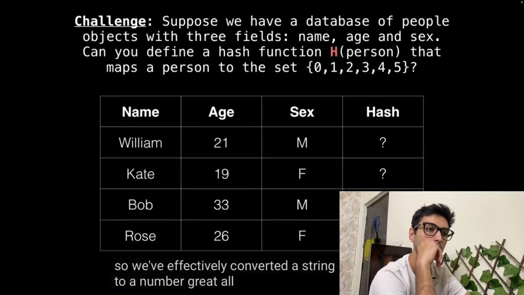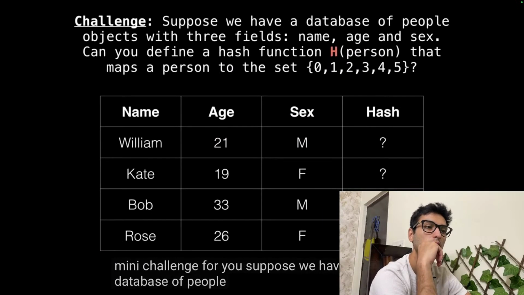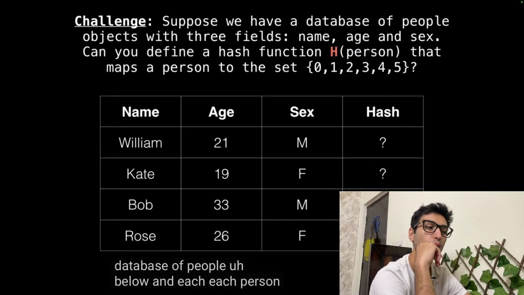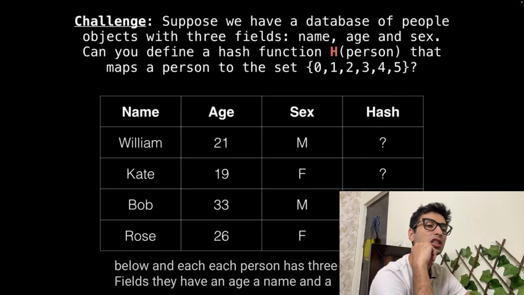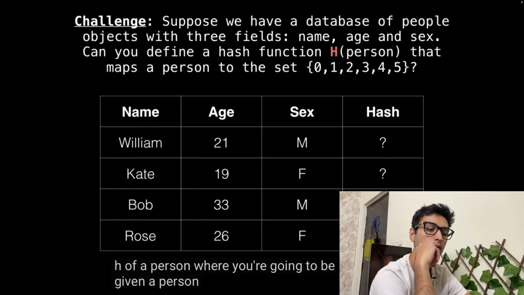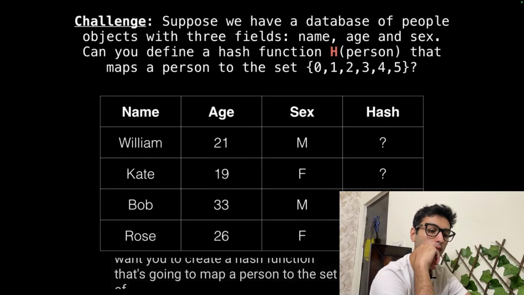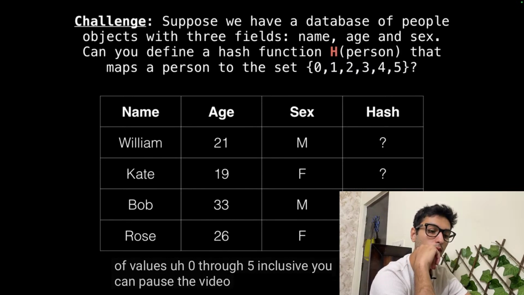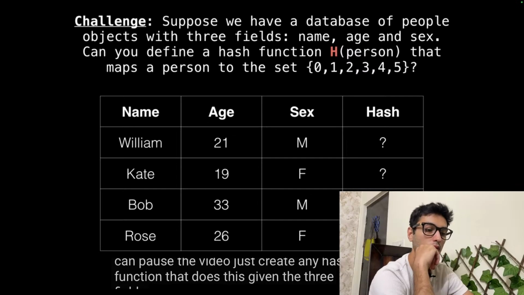Great. All right, here's a mini challenge for you. Suppose we have a database of people below, and each person has three fields: an age, a name, and a sex. I want you to define a hash function, h of a person, where you're given a person object as an argument, and I want you to create a hash function that maps a person to the set of values 0 through 5 inclusive. You can pause the video and create any hash function that does this given the three fields.